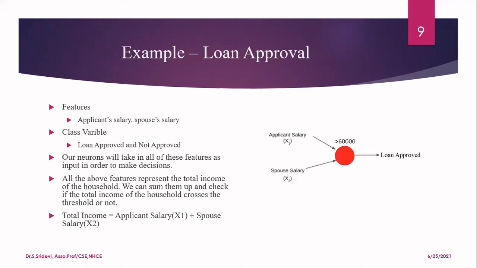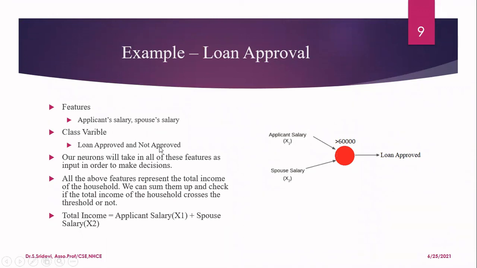Now, let us understand with an example here. First, I'm going to consider a loan approval problem. For a loan approval problem, I'm going to consider the salary of the applicant and the salary of the spouse also, if he is married. Then I will decide based upon the salary of those two whether to approve a loan or not. If you see this, we have two features. One is the applicant salary and the other is the salary of the spouse. And the class variable is the output variable. You have to predict whether you are going to approve the loan or not. So it is a binary classification problem.